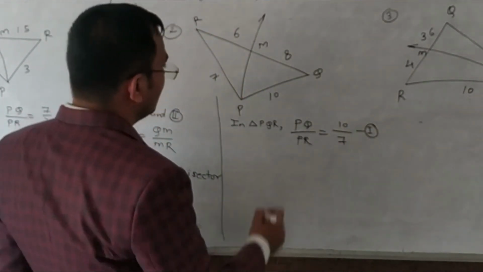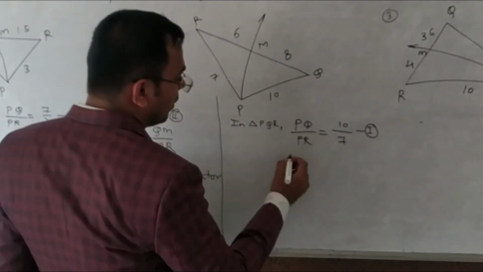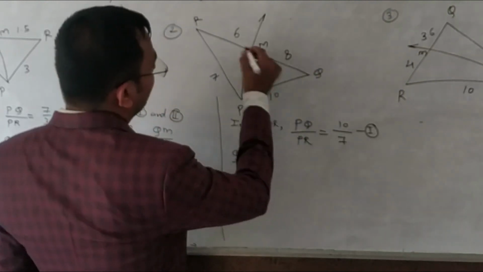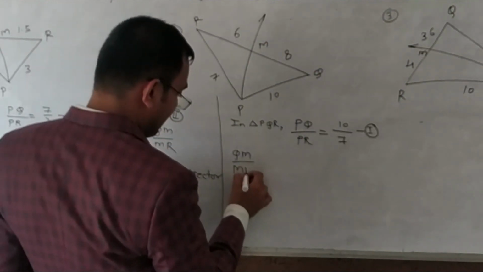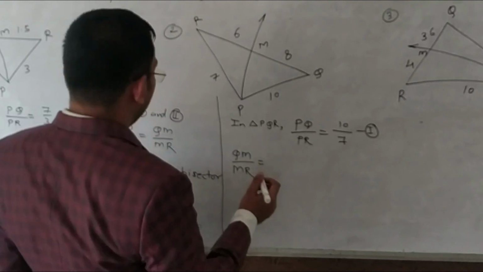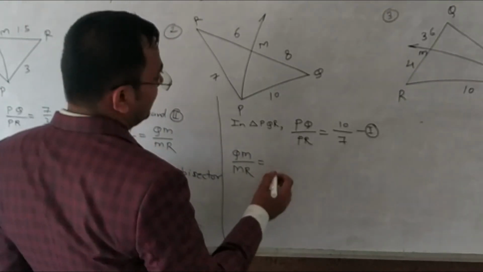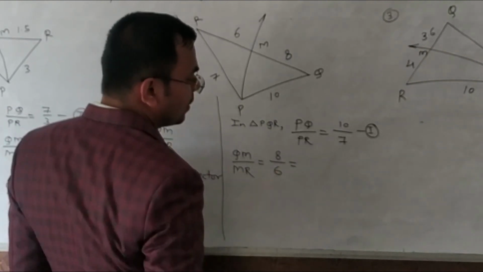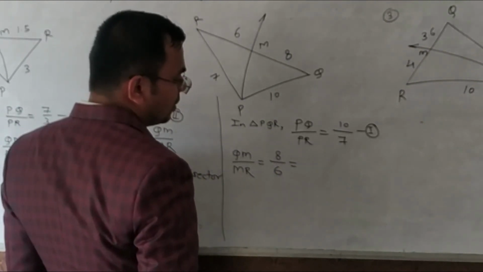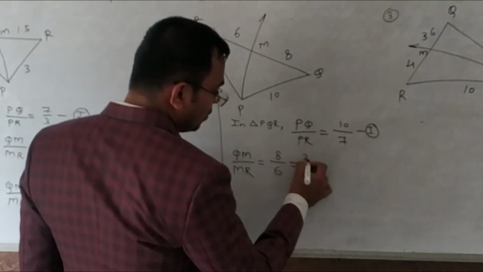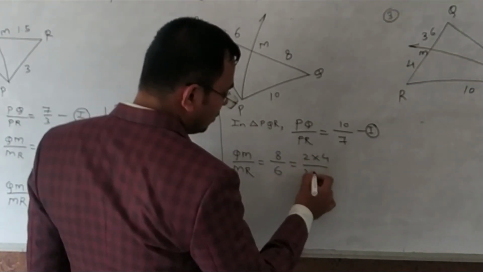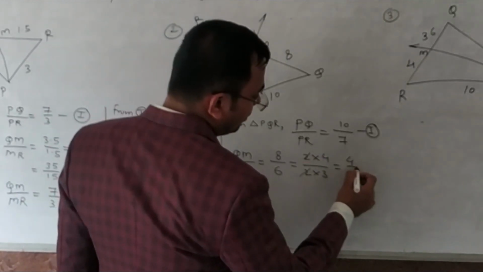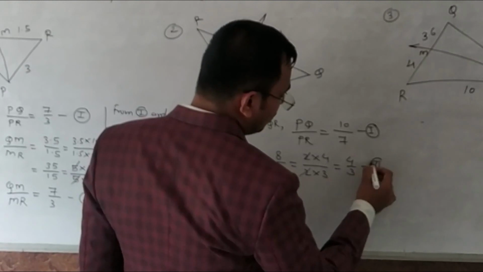And QM upon MR is equal to 8 upon 6. Okay, can we divide this? 2 4s are 8, 2 3s are 6. 2 gets cancelled. What remains? 4 upon 3. Equation number 2.